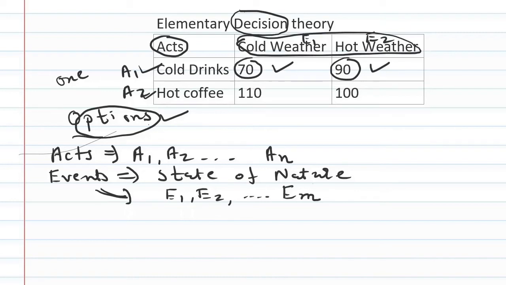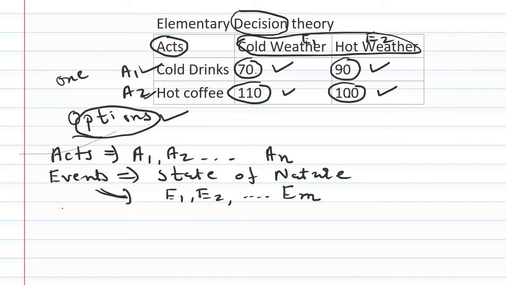If my selection is hot coffee and there is cold weather, I will get an expected profit of rupees 110. And if my business is related to hot coffee and the weather is also hot, then I am getting a profit of rupees 100. So these four numbers 70, 90, 110, 100 are actually my profits, or in some cases maybe losses, by selecting various acts in connection to various events.